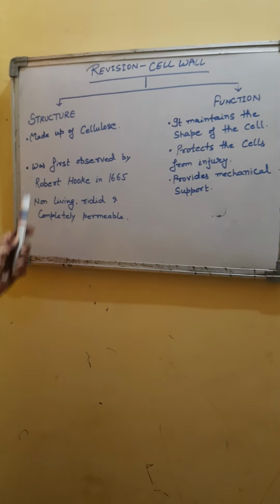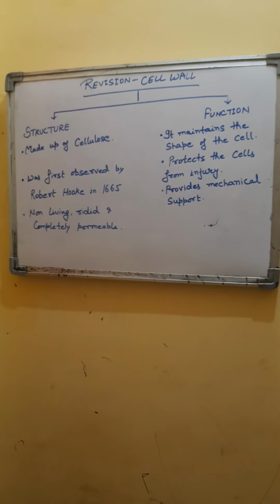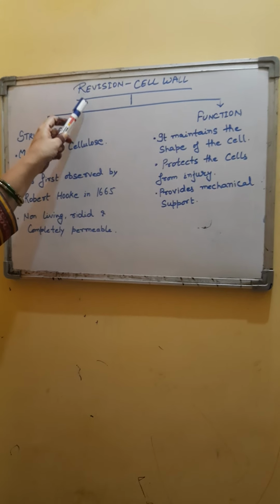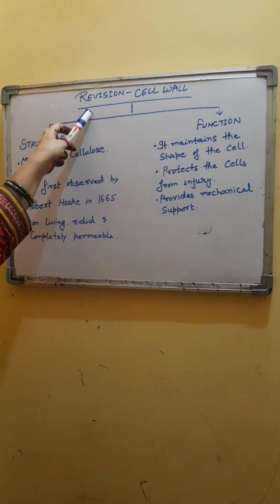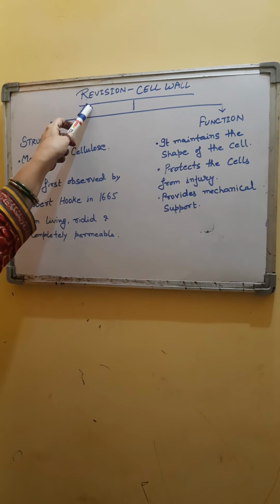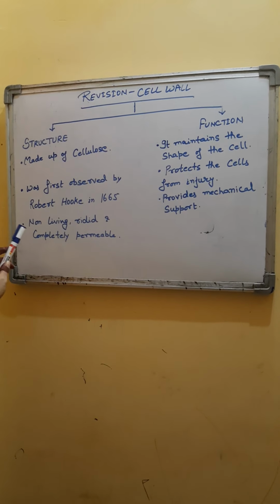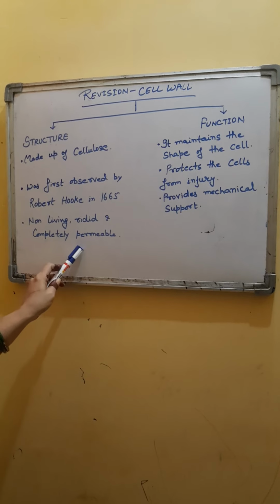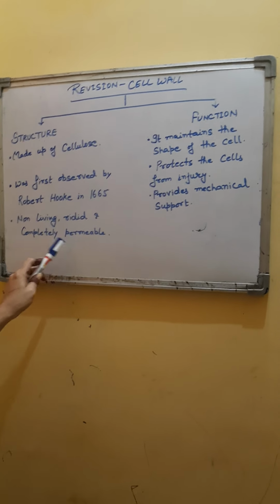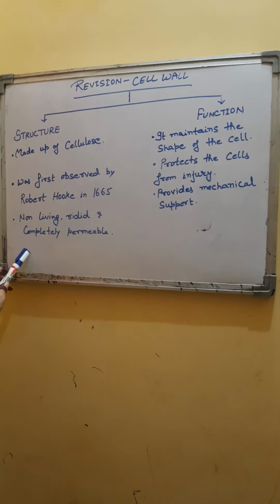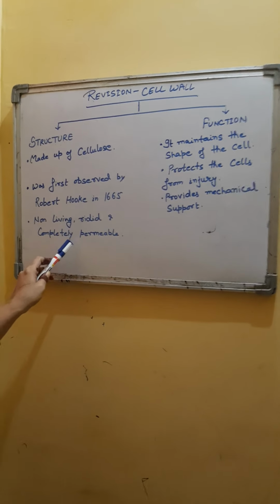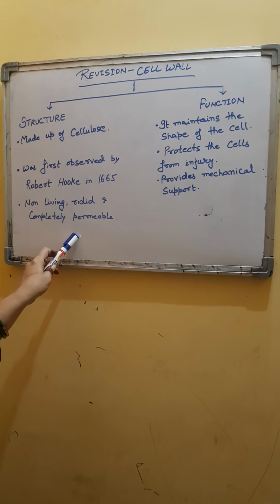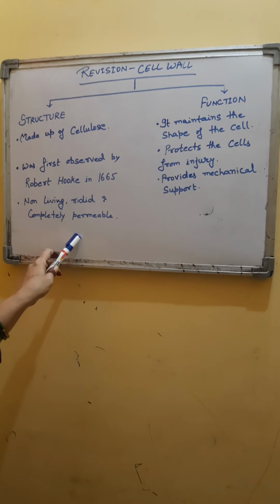Cell wall, as I said, is present in plant cells, bacterial cells and fungal cells. It is an additional layer outside the plasma membrane. It is a non-living, rigid and completely permeable structure. It is completely permeable and hence it allows all the substances to pass through it, and then the second layer, that is the cell membrane, is there, which is selectively permeable.